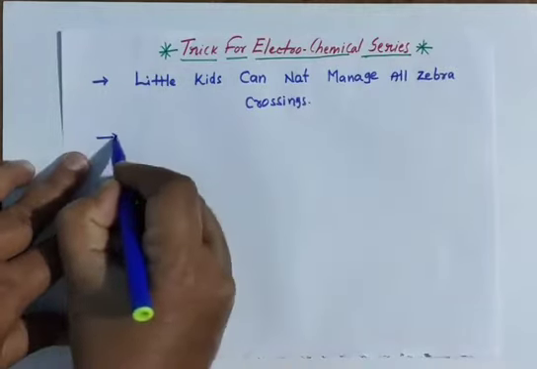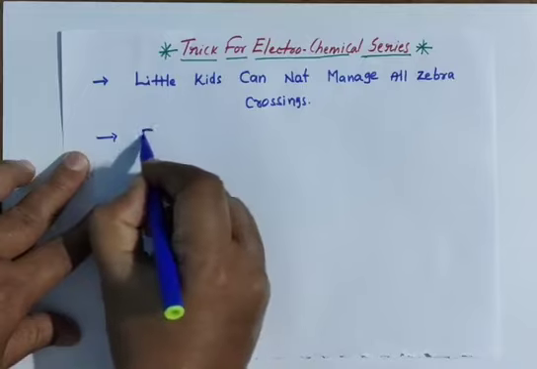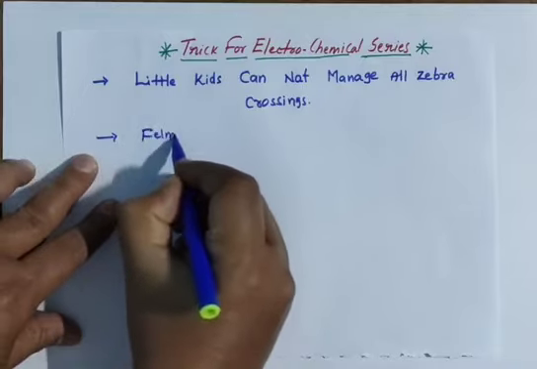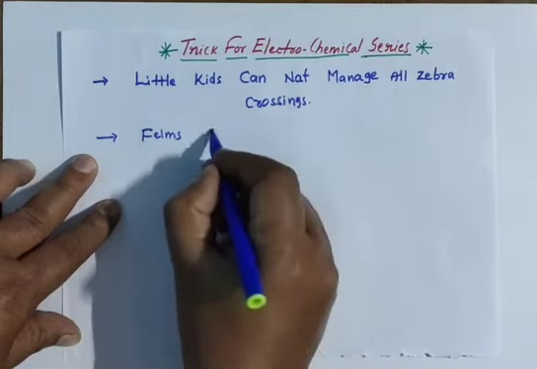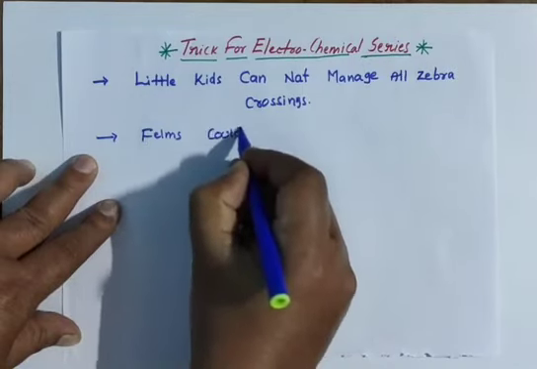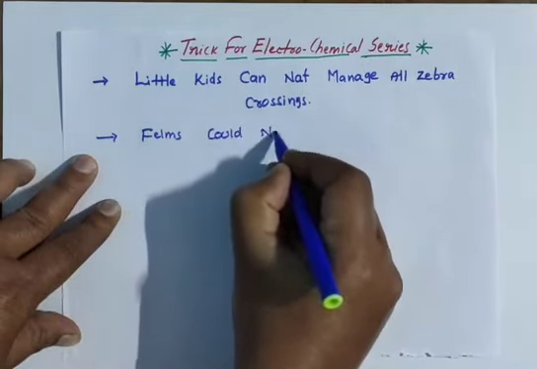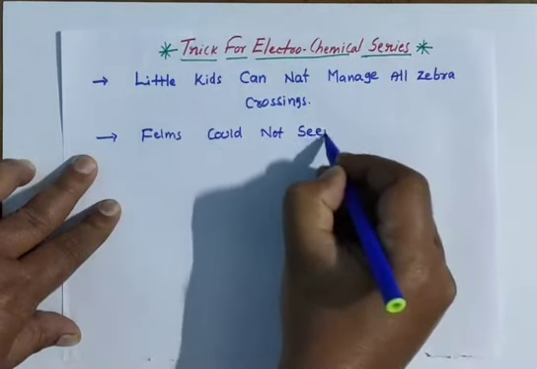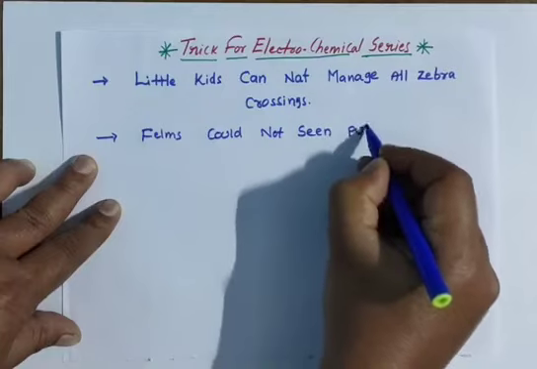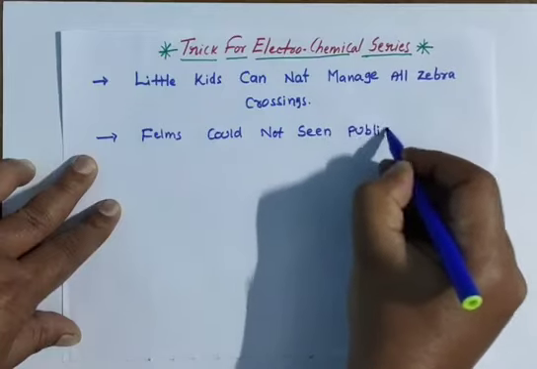And another line: Films could not seen publicly.